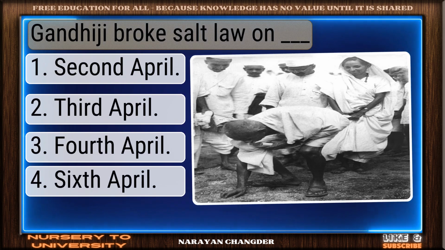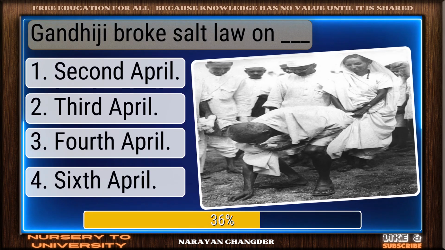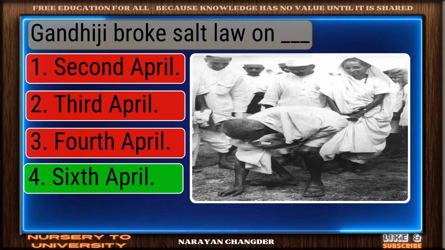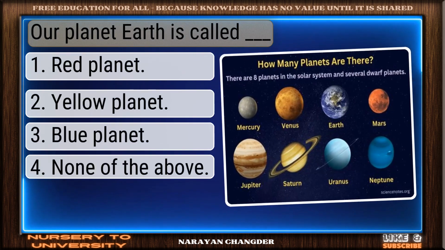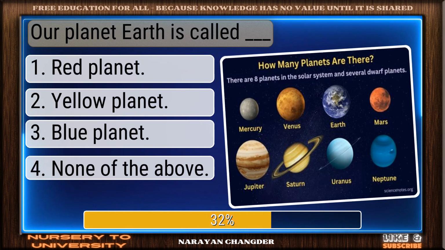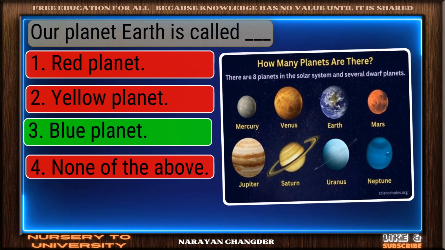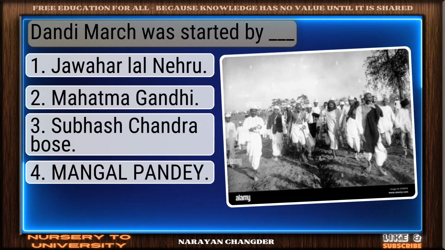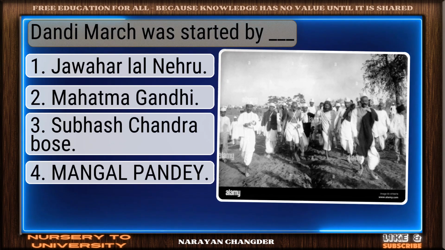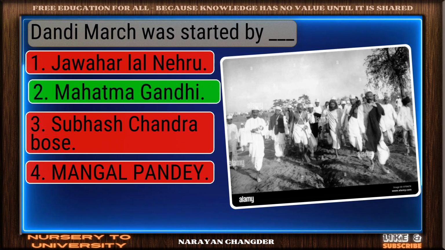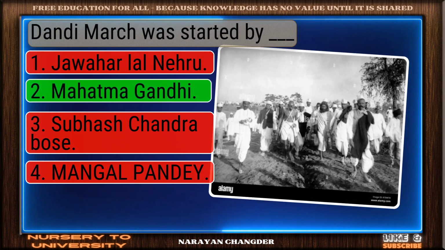Gandhiji broke salt law on dash. You're right. 6th April is the correct answer. Our planet Earth is called dash. Correct. Blue planet is the right answer. Dandi March was started by dash. Great job. Mahatma Gandhi is the accurate answer.